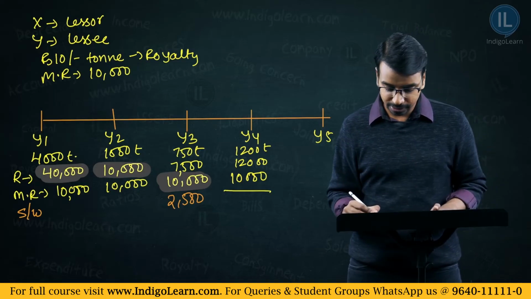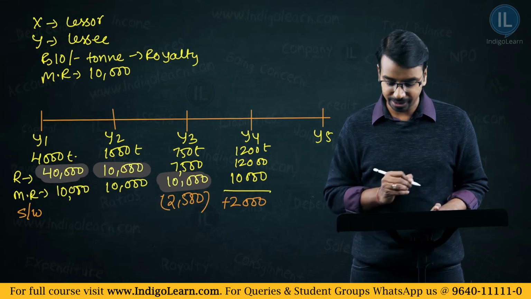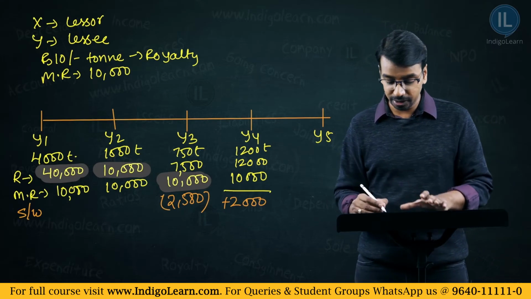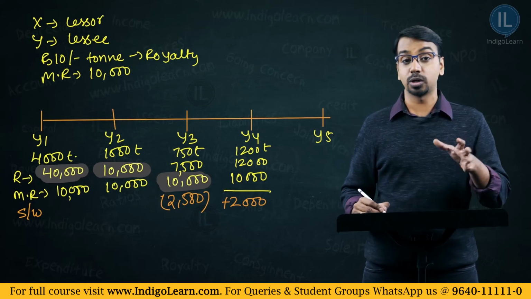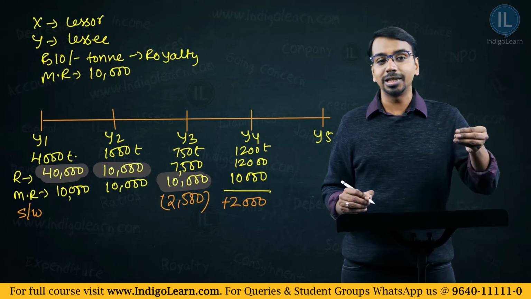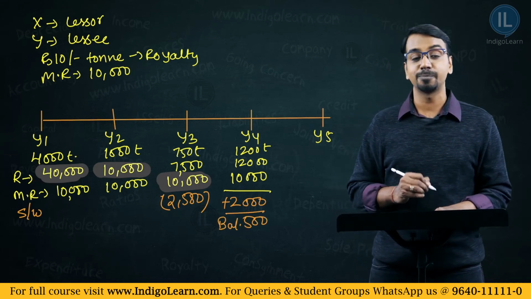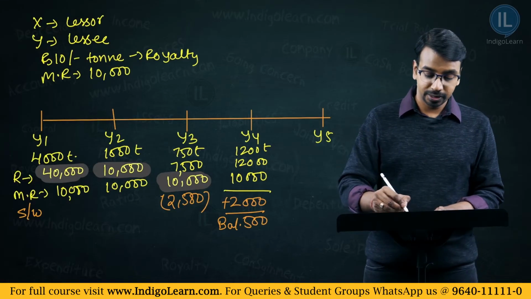Anything above 10,000, out of that you can adjust something. So what is the surplus? This 2,000 of surplus, this will be used to adjust this short working, which means short workings now 2,500 was short. Now 2,000 you have adjusted, you are left out with balance of 500. Are we clear with this? Okay. Now come to year 5.